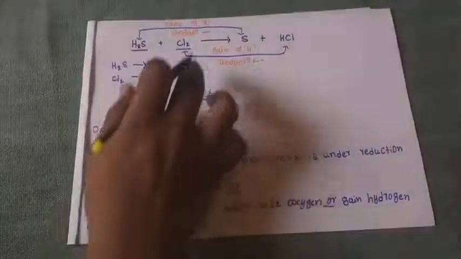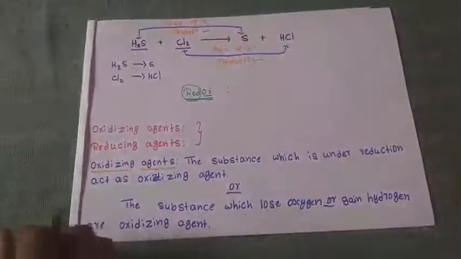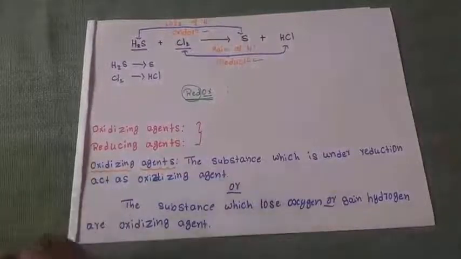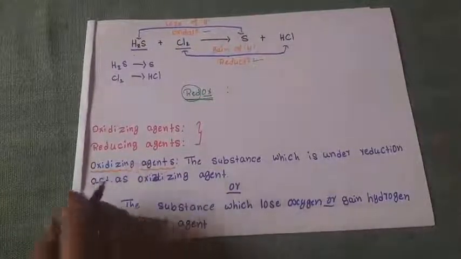In redox reactions, some compounds help to oxidize others, or some compounds help to reduce others.